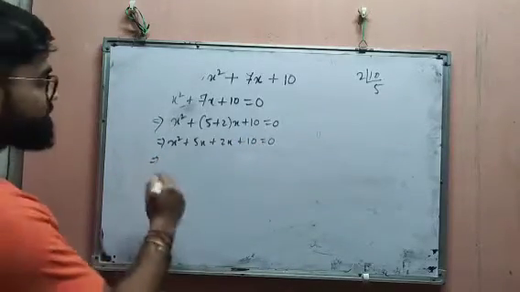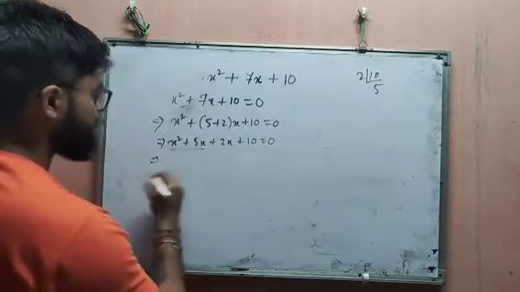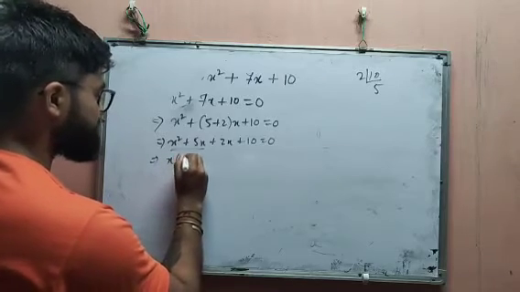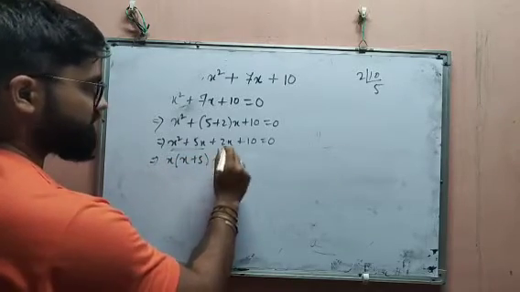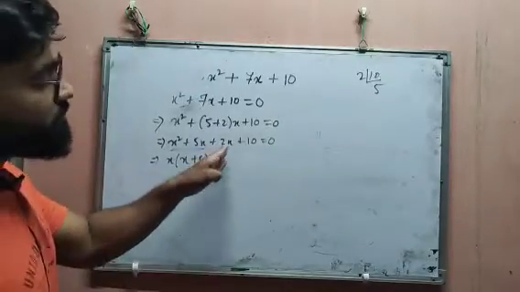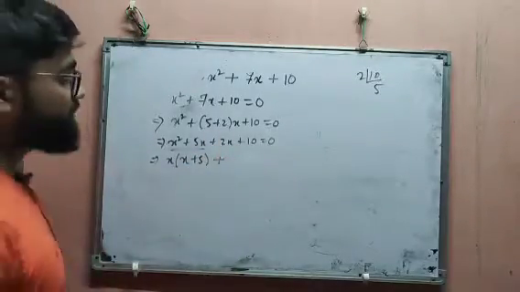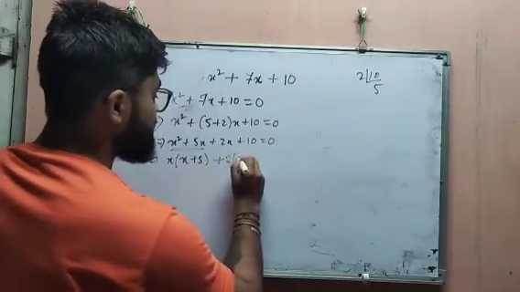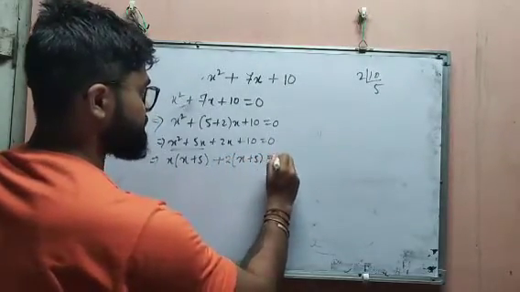Now you can take common factors from these. From the first two we can take common x. What is remaining? x plus 5. And from the last two we can take common 2, because both are even numbers. Then what do we write? x plus 5 is equal to 0.